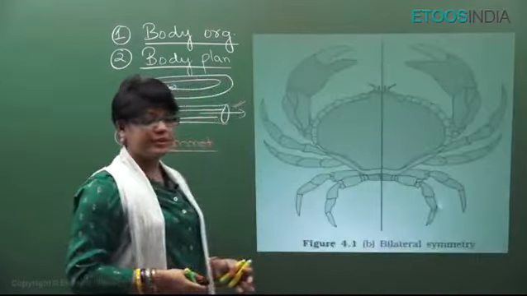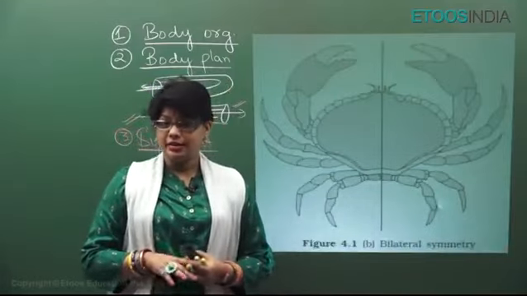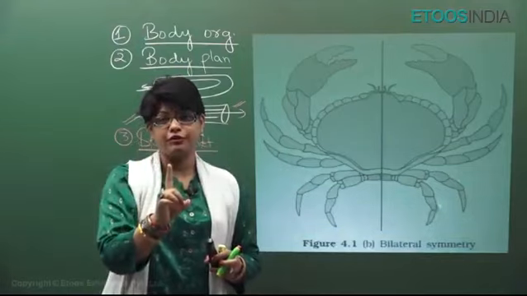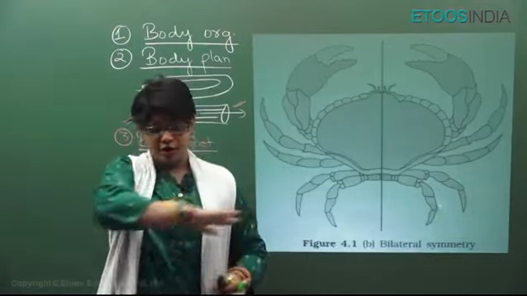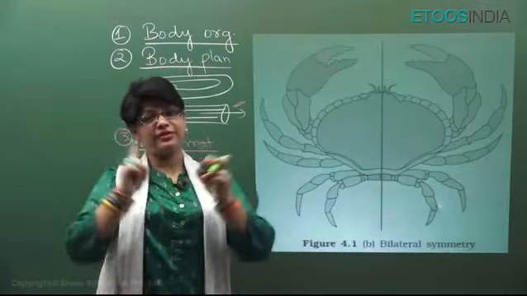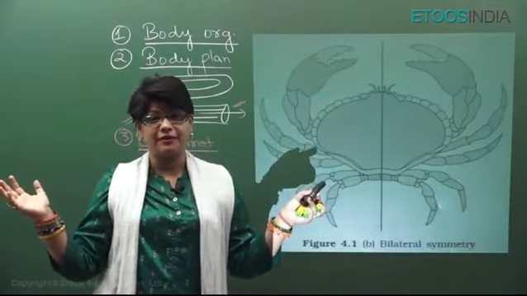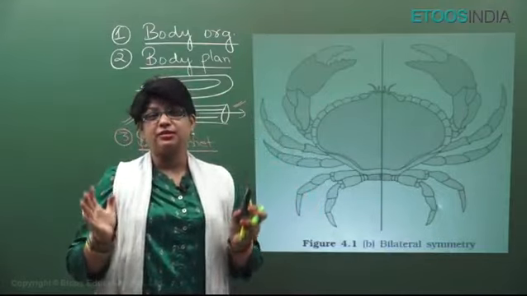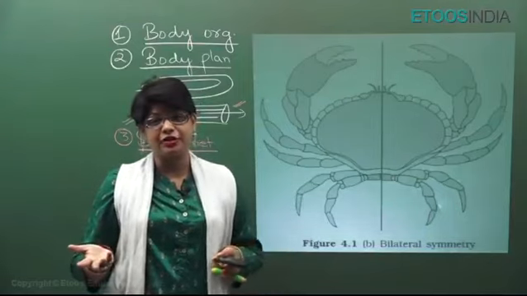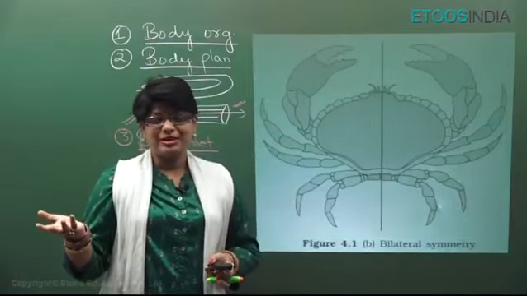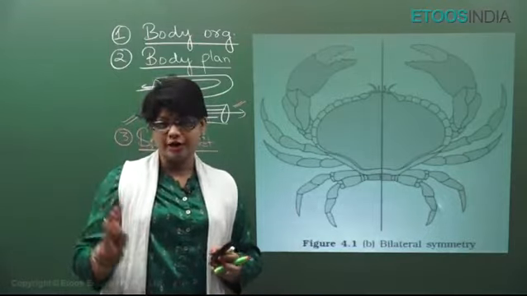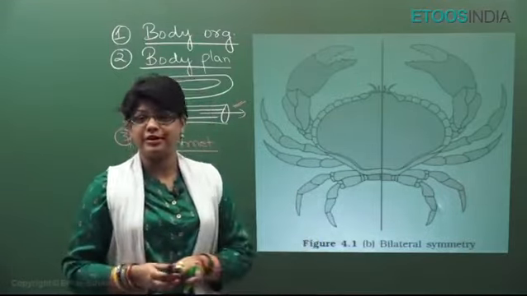The other type of symmetry is bilateral symmetry. In this, an animal can be divided into 2 equal halves only by 1 plane of division. For example, us. You cut us like this, we will not have 2 equal parts. You cut like this, then we will have 2 equal parts, one right and one left half. So bilateral is exhibited by all others except the ones which are exhibiting radial. Porifera are mostly asymmetrical. So basically, right from Platyhelminthes to Chordata, all show this except adult echinoderms.